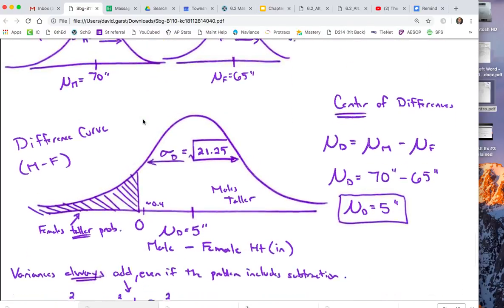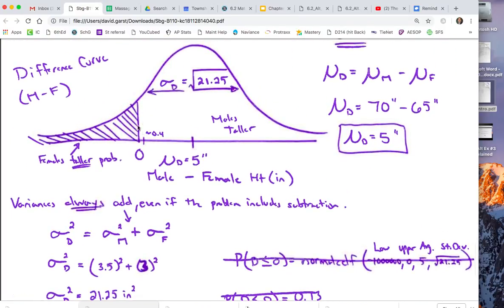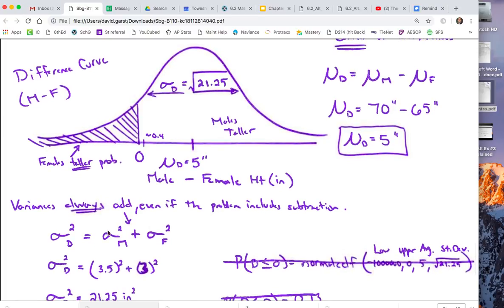Because of that, there is this final rule in 6.2 that variances always add, even if the problem is a subtraction problem. The male height is varying and the female height is varying, so if we look at them together, there could be a ton of varying happening.